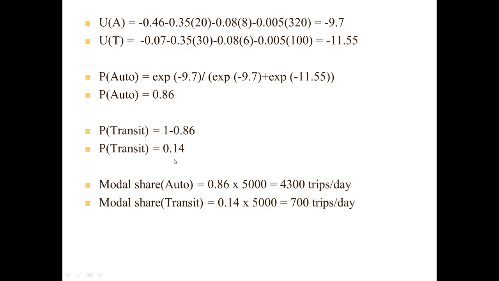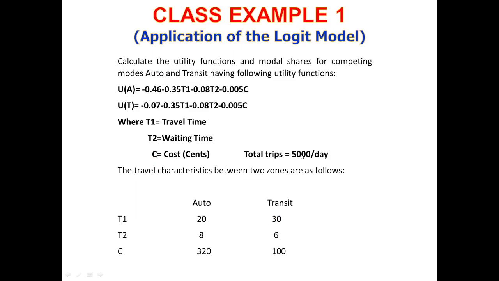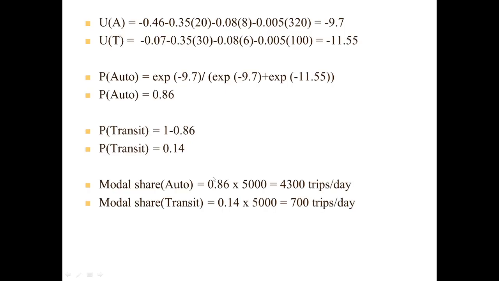So it means that out of the total number of trips which are generated, which is 5,000 per day, 86% of the trips have been performed using auto, whereas 14% of the trips have been performed using transit. So the modal share of auto comes out to be 4,300 trips per day, and the modal share of transit comes out to be 700 trips per day. So out of the 5,000 daily trips, 4,300 trips have been performed using auto, and 700 trips have been performed using transit. After solving this example, we have been able to calculate the modal share of each mode of travel used in this example.